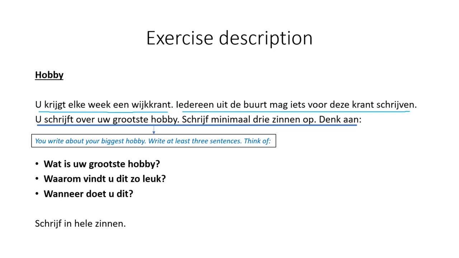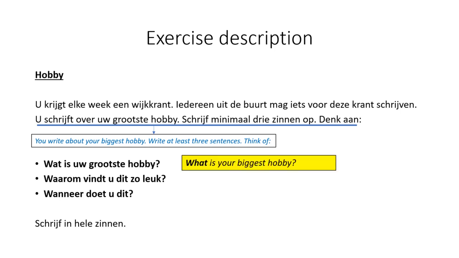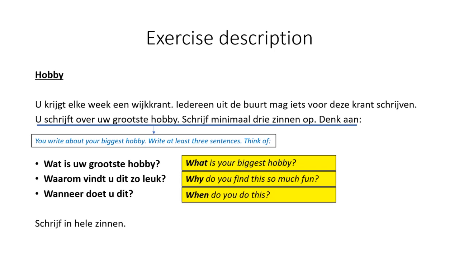Then "schrijf minimaal 3 zinnen op," write at least 3 sentences, "denk aan," think of. And now comes the key of the exercise, the instructions that you need to follow. First of all, "wat is uw grootste hobby?" So, what is your biggest hobby? Next, "waarom vindt u dit zo leuk?" So, why do you find this so much fun? And finally, "wanneer doet u dit?" So, when do you do this?